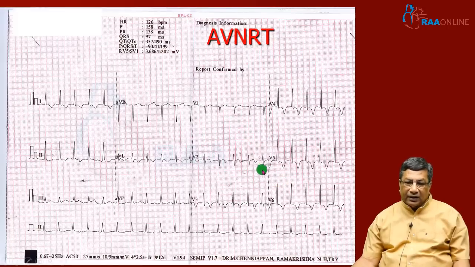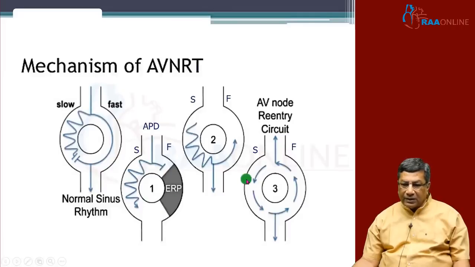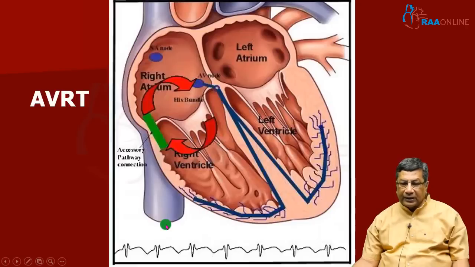Typical AVNRT will not have a P wave in front, or will not have a visible retrograde P wave. For the retrograde P wave, you have to look carefully at the inferior leads, because retrograde P wave means the P waves are going up, so they will be inverted in the inferior leads. So how to recognize a retrograde P wave? The P waves will be inverted in inferior leads. Look at lead 2, lead 3 and especially aVF. You find that the ST segment is not disfigured by the presence of a retrograde P wave. So this is likely to be AVNRT.